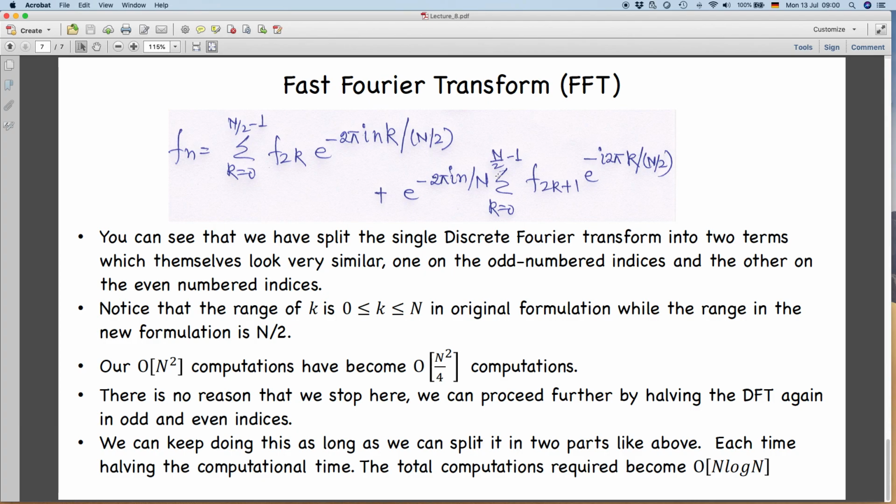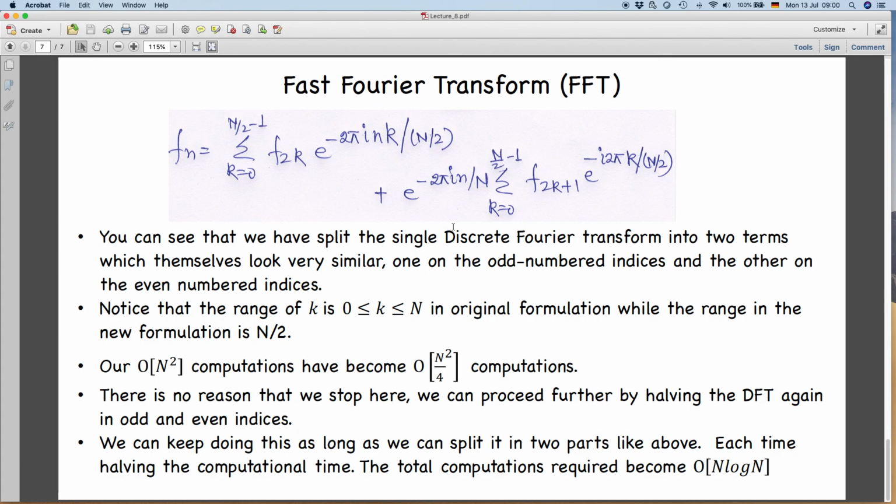There is no point that we stop here. We can further divide this again into odd and even, and again this one into odd and even. Keep on doing this until we are left with only two points in the odd one and two points in the even one, because these are the minimum possible. And then we exploit the symmetry properties again.